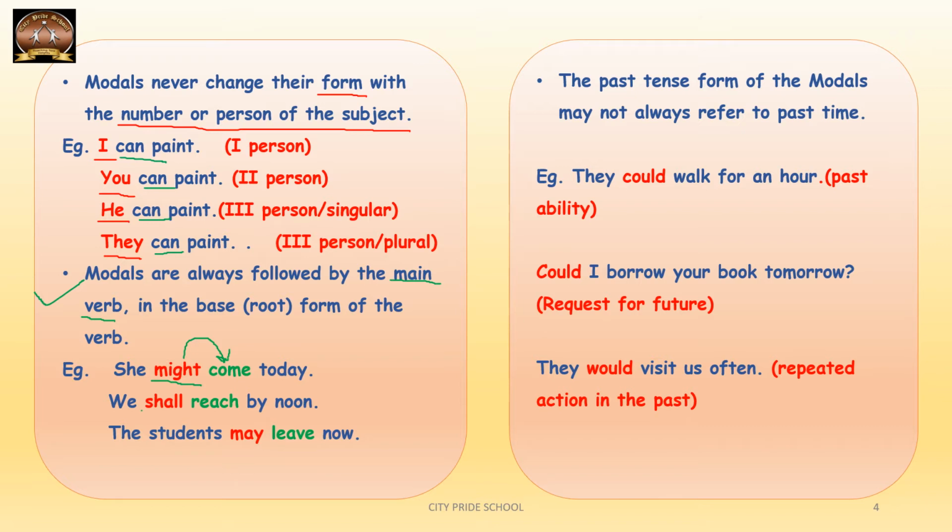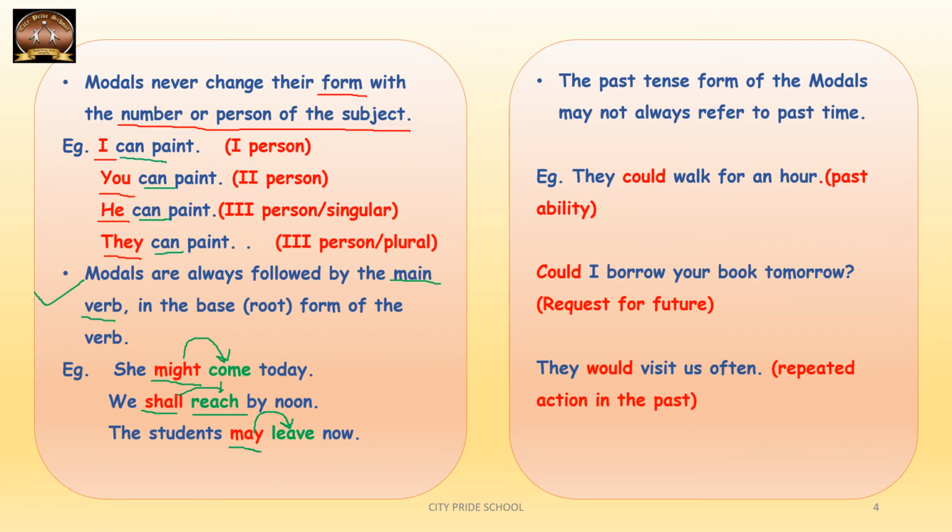We shall reach by noon. Shall is the modal verb and reach is immediately after shall. So reach is the base form of the verb. The student may leave now. May is a modal and leave is the root form of the verb, which is immediately placed after the modal verb.